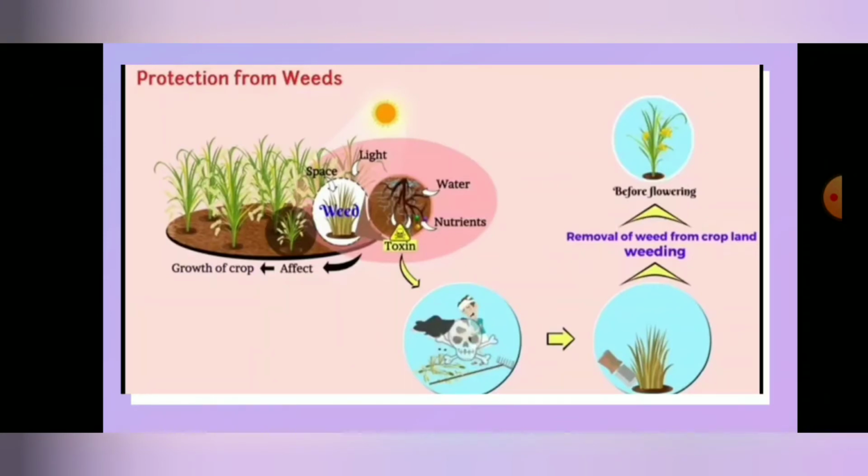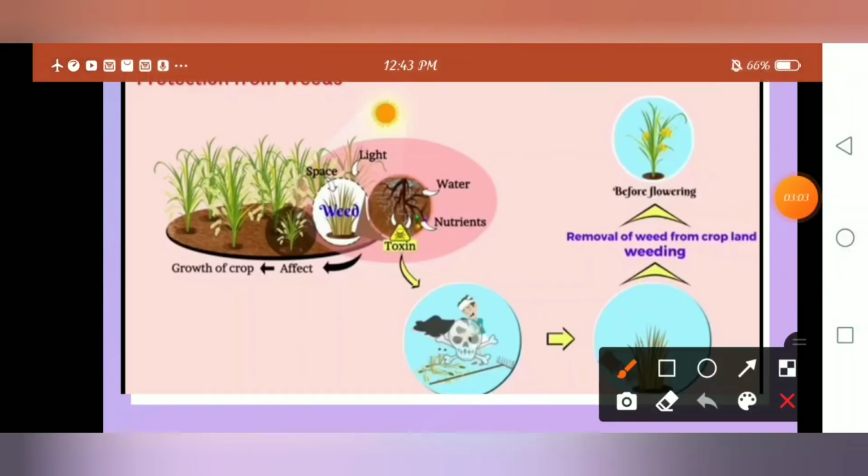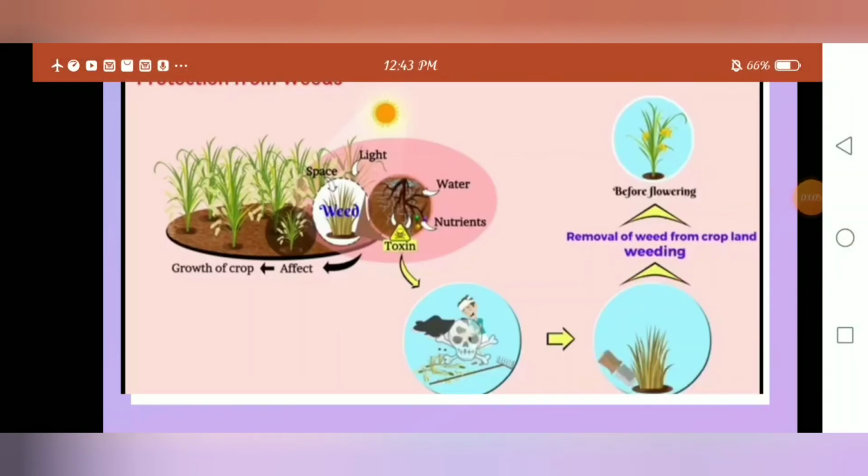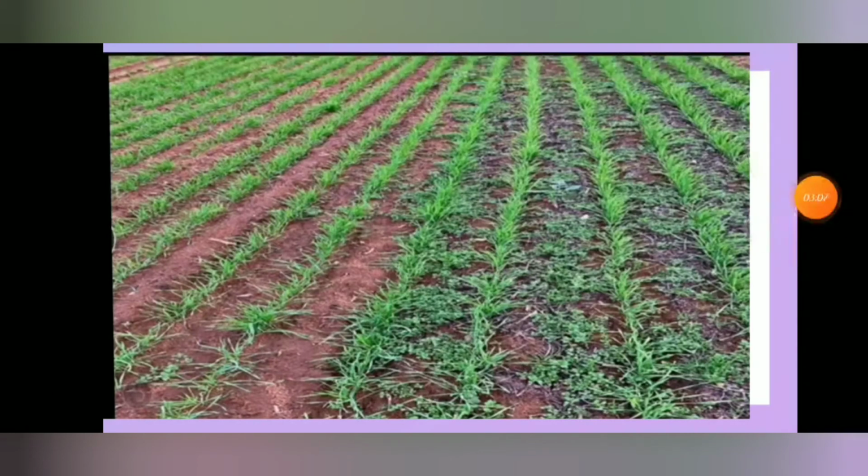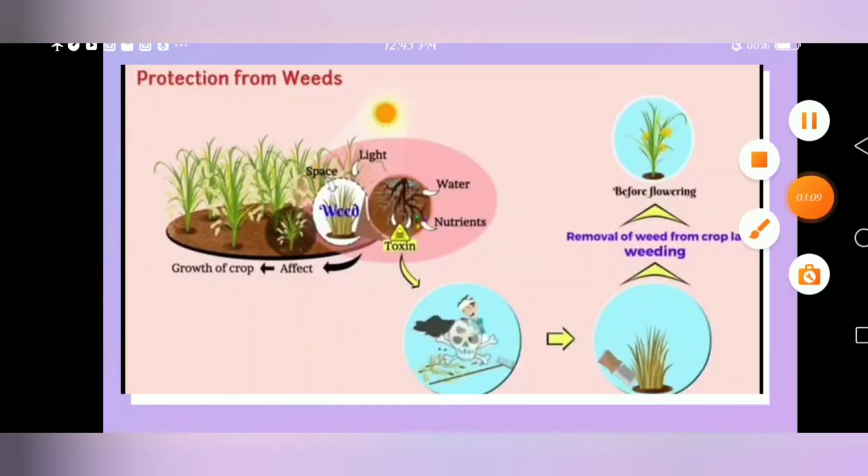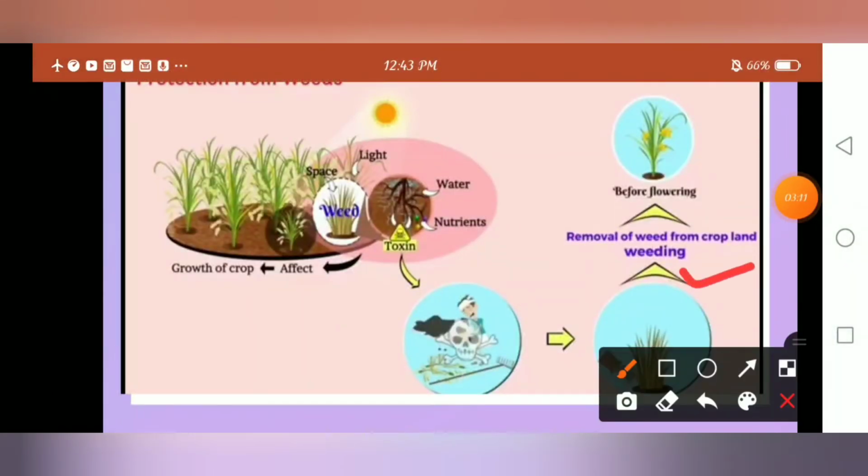At what time do we have to remove the weeds? That is very important. Before flowering and seeding we have to remove the weeds. The process of removal of weeds from the crop is called weeding. So what do you mean by weeding? The process of removal of a weed from the crop is called weeding.